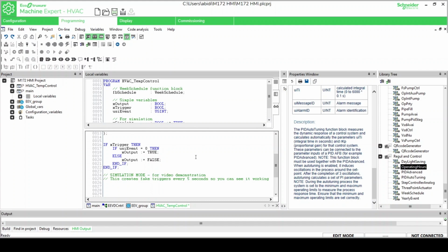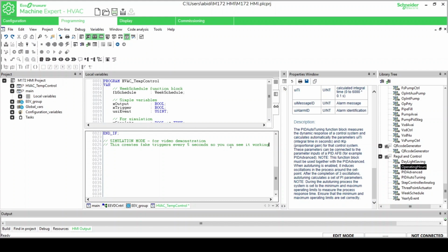The outputs of the function block are connected to our variables. Q_xTrigger_Event to xTrigger, Q_Last_Event to usiEvent. Whenever a scheduled event occurs, xTrigger becomes true for one cycle, and the event number is stored in usiEvent.